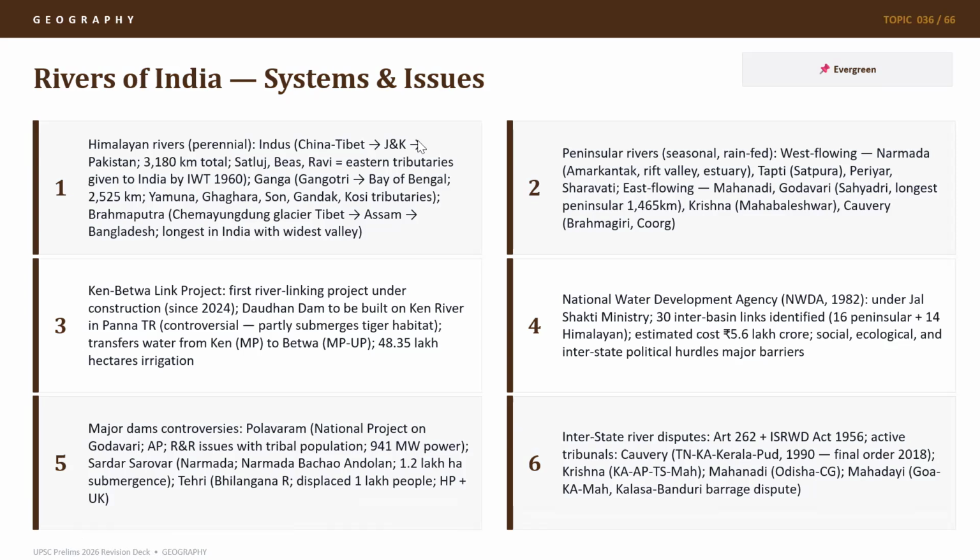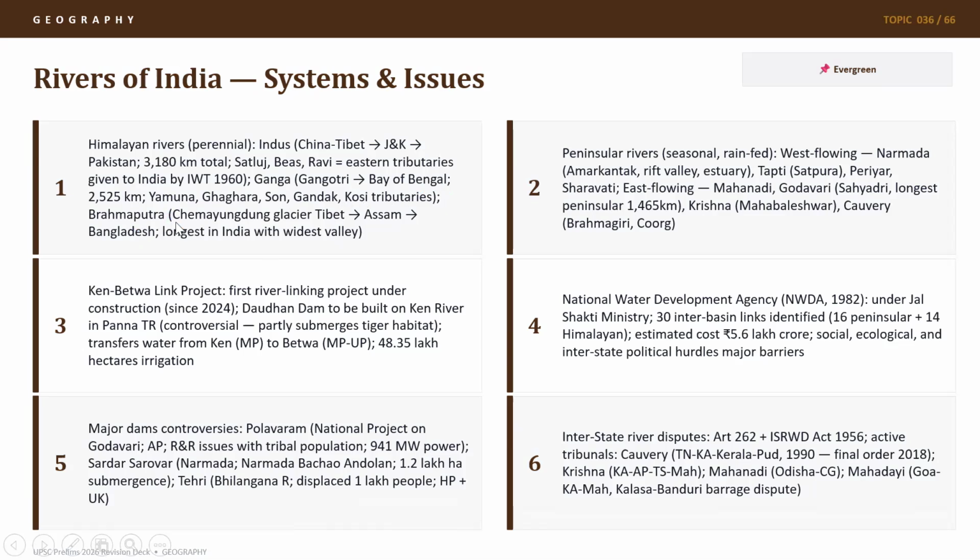Ganga also starts from Gangotri Glacier and flows to Bay of Bengal, one of the longest rivers of the world, and also supports the most amount of population in the world in any river basin. It has the largest population density. Yamuna, Ghagra, Son, Gandak, and Kosi are the tributaries of Ganga.